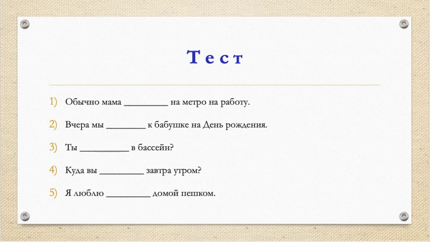Sentence number 3. Ты в бассейн. In this sentence, we can use any verb, but then the meaning is different. It can be by transport or walking, because we don't know how far the swimming pool is.